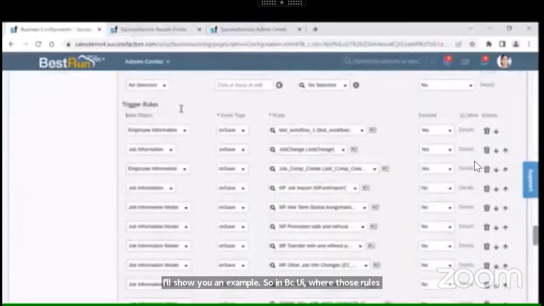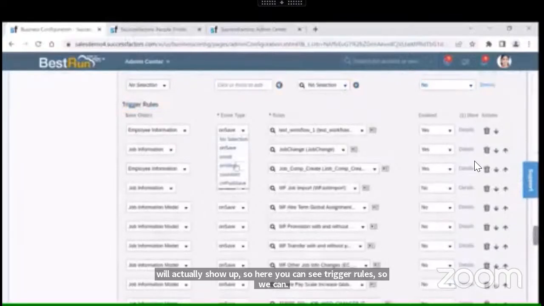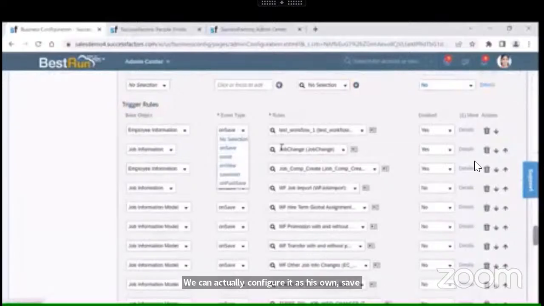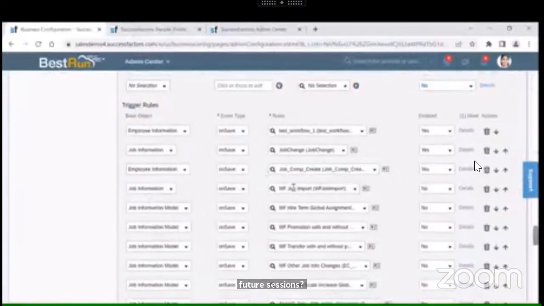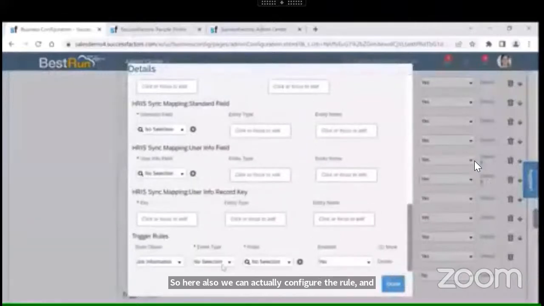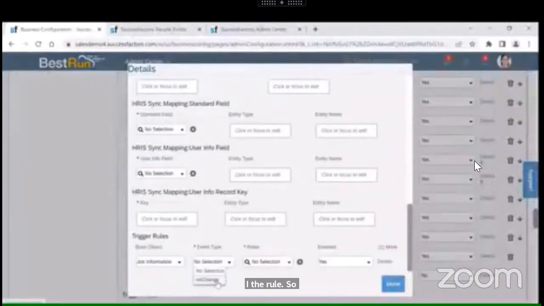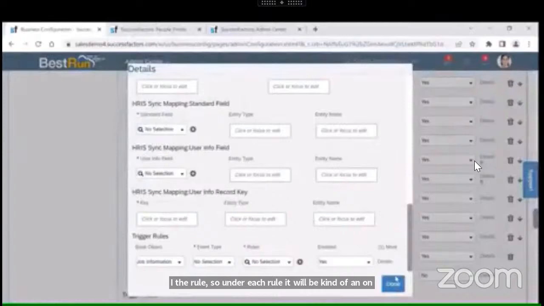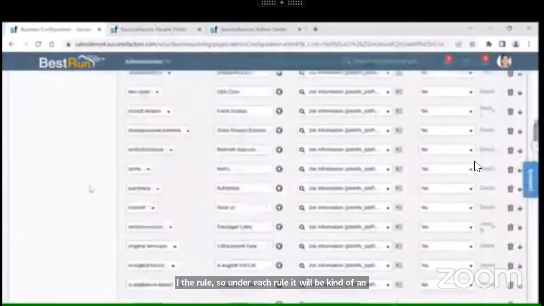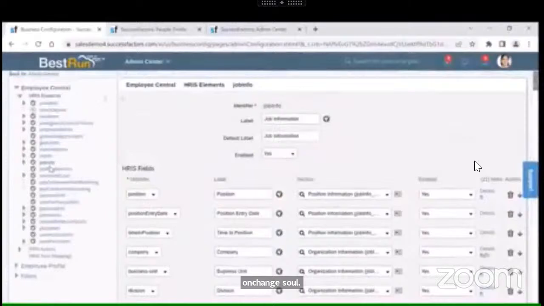Here you can see trigger rules. We can configure it as an on save rule, and you will learn more about all these things in future sessions. Here we can configure the rule, and also under each field we can add a rule, which will be kind of an on change rule. Let me give you an example of a business requirement. Suppose I have a business requirement in my personal information.